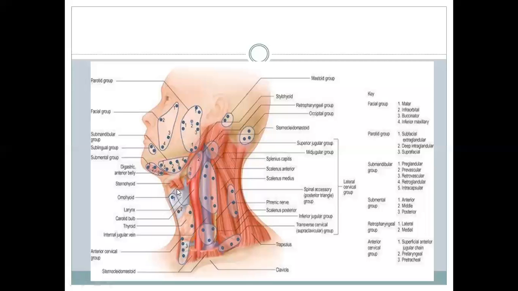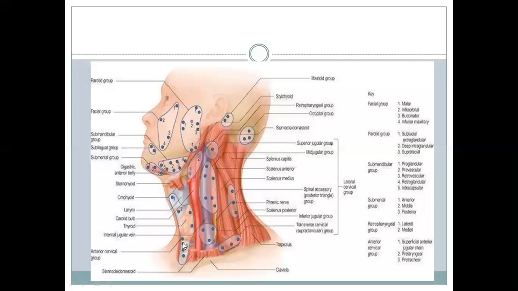So the pharyngeal nodes, which are present behind the pharynx, drain the pharynx and then ultimately go into the deep cervical nodes of the internal jugular vein. The laryngeal nodes are also deep cervical, the deeper nodes of the neck, and they drain the larynx.